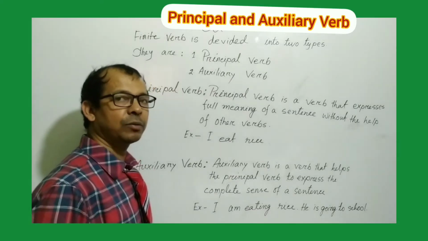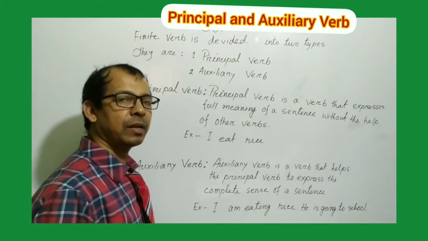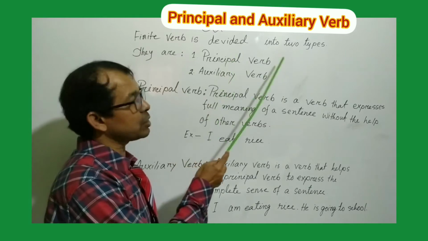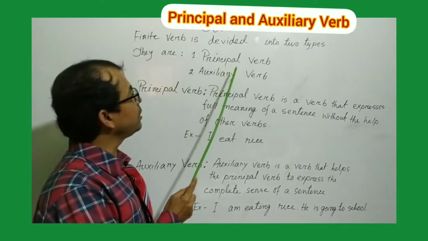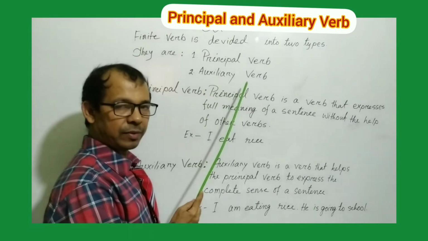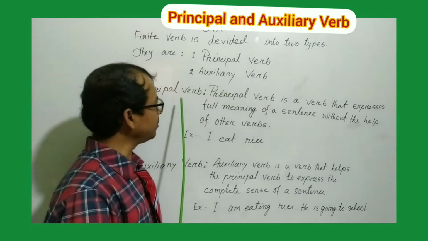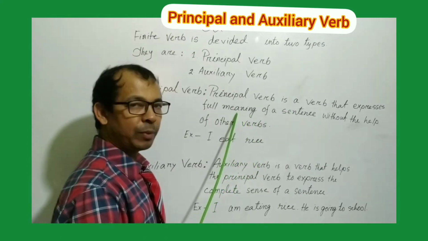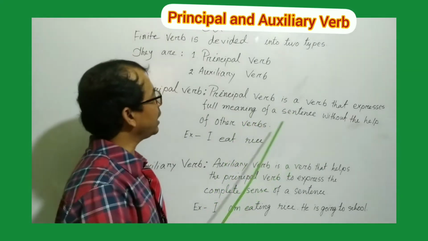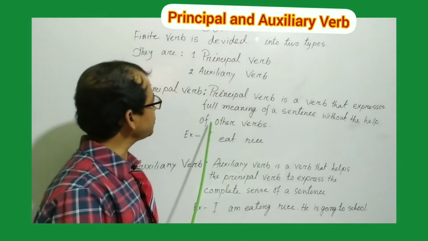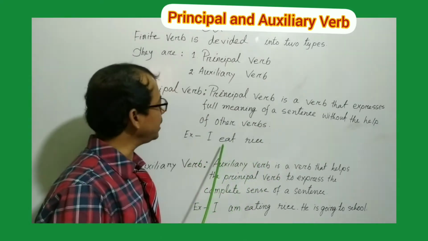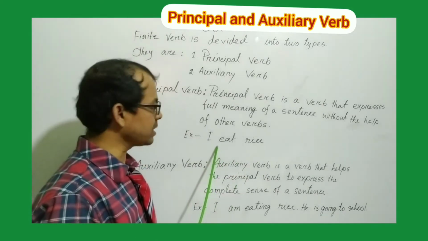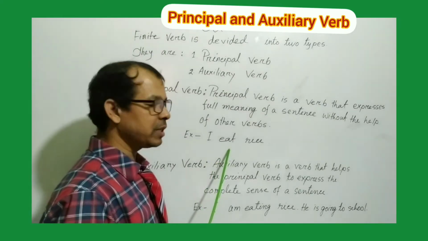My dear student, now we'll learn the principal and auxiliary verb. You know that finite verb is divided into two types and they are principal verb and auxiliary verb. What is principal verb? Principal verb is a verb that expresses the full meaning of a sentence without the help of other verbs. Okay, as for example, I eat rice. Here eat is the principal verb. So here eat can express the full meaning of this sentence. So here eat is the principal verb.